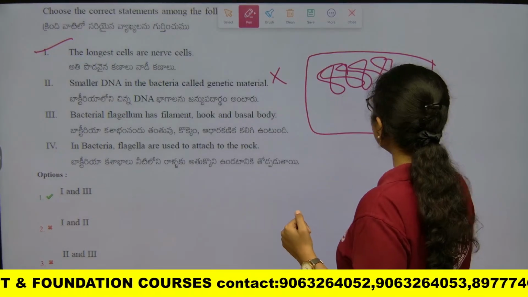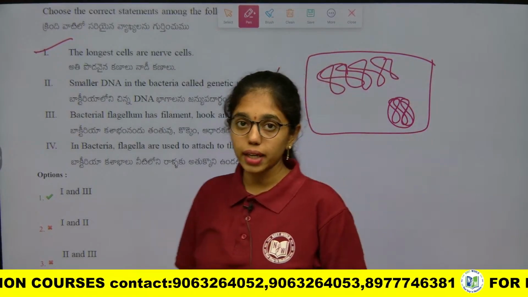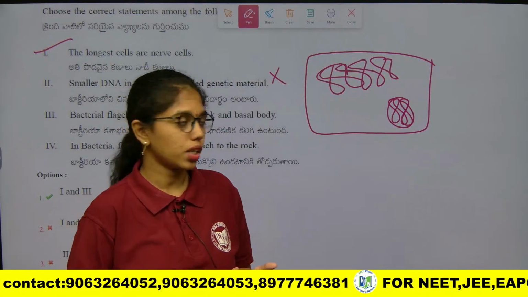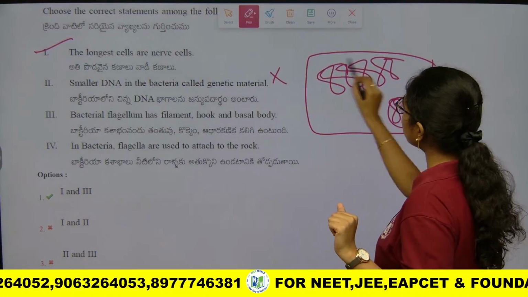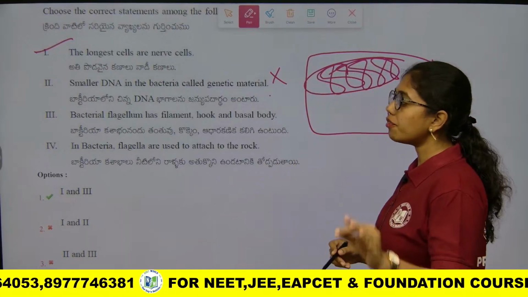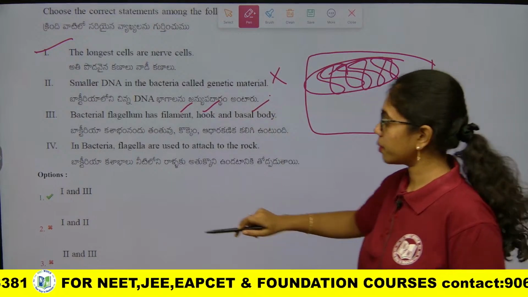It has particular functions like giving a specific phenotypic character to the bacteria, providing antibiotic resistance and promoting conjugation, right. So this helps in those 3 particular features, it is not with respect to genomic DNA. This is wrong. Next, bacterial flagellum has filament, hook and basal body, correct.